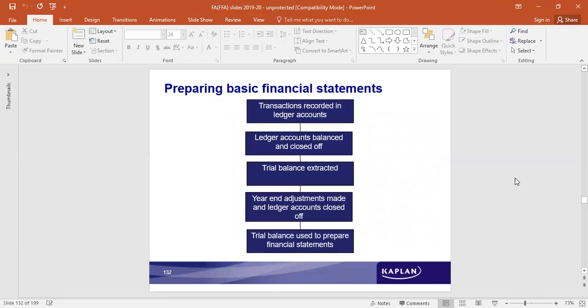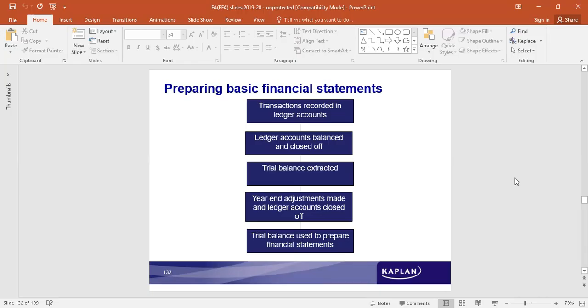How are the financial statements prepared? What's the accounting cycle basically? First step is the transactions are journalized. They are posted into ledger accounts. The ledger accounts are closed. The balances are carried to a statement called the trial balance. Trial balance becomes the basis for preparation of final accounts. So the financial statements, terminal statements, are prepared.